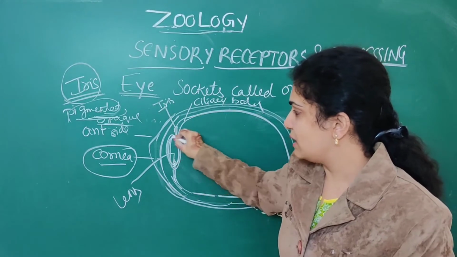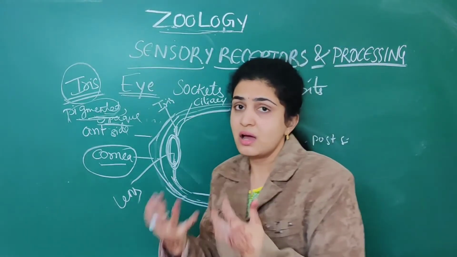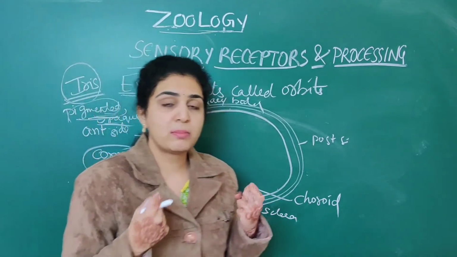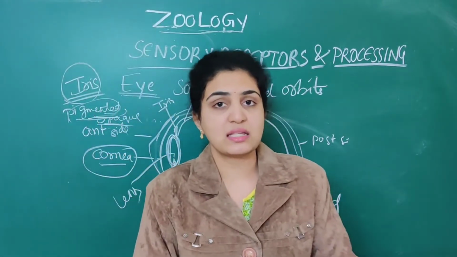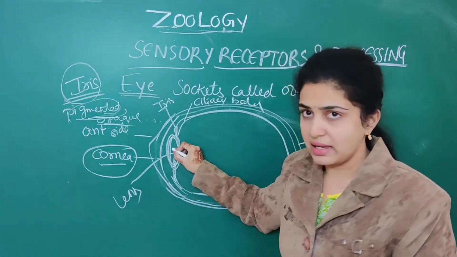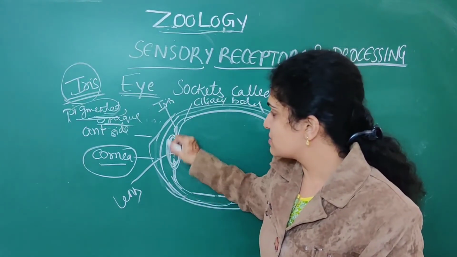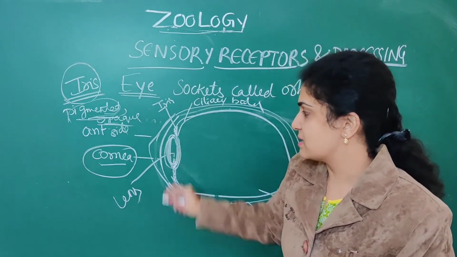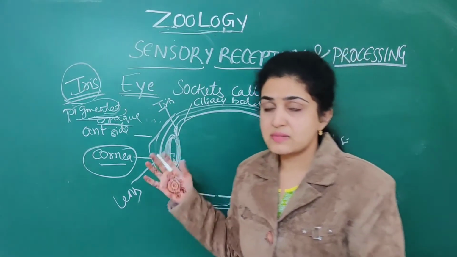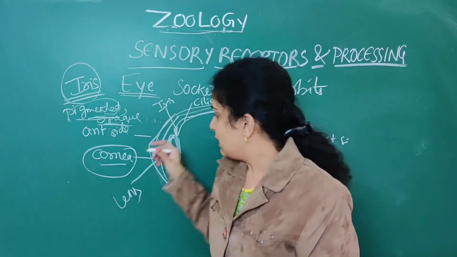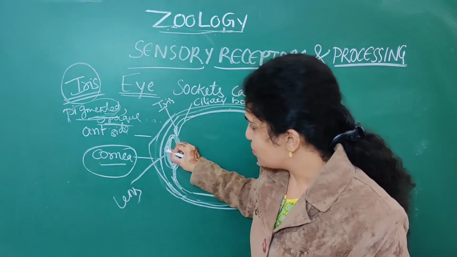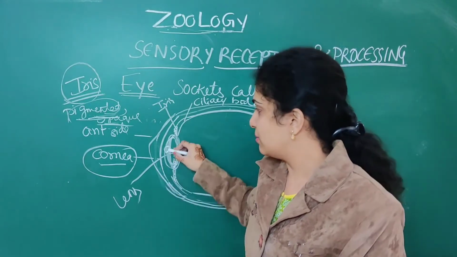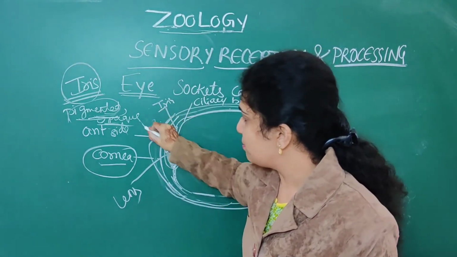So here you will put lenses of different colors. This lens is supported by a muzzle shaped structure called the iris. So here the iris is present, and this is the lens that is present. In front of the lens, there is one small aperture that is called the pupil.